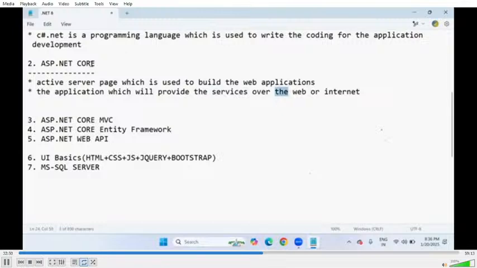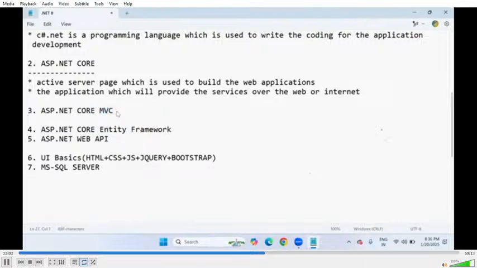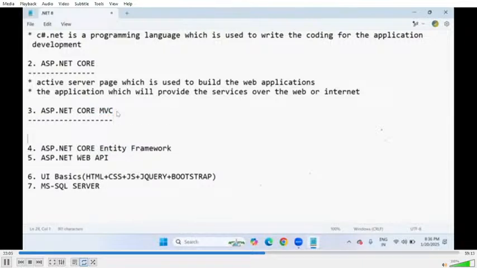What do we see first when we open any website? We see the user interface or design. That design layer is nothing but the presentation layer, the view. Controller is nothing but action methods. That is the business access layer. This is called the coding part. For the coding part, we use controller action methods.